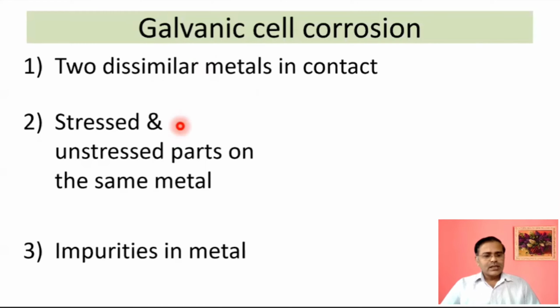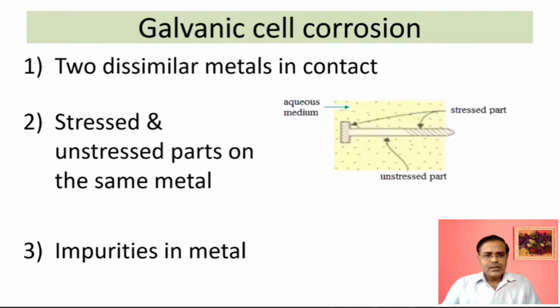Then the next is stressed and unstressed part of the same metal. Stressed and unstressed part of the same metal. We can see, so I can show you some examples.